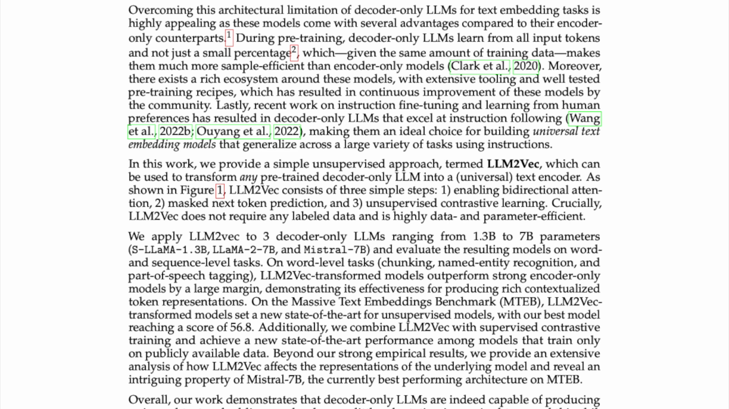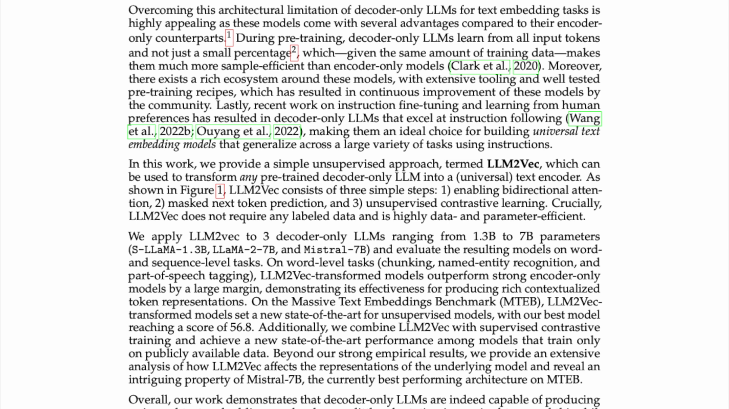Lastly, recent work on instruction fine-tuning and learning from human preferences has resulted in decoder-only LLMs that excel at instruction following, making them an ideal choice for building universal text embedding models that generalize across a large variety of tasks using instructions. In this work, we provide a simple unsupervised approach, termed LLM2Vec, which can be used to transform any pre-trained decoder-only LLM into a universal text encoder.